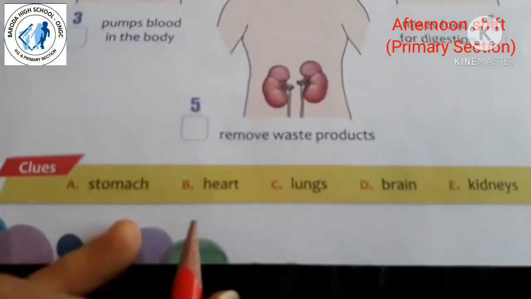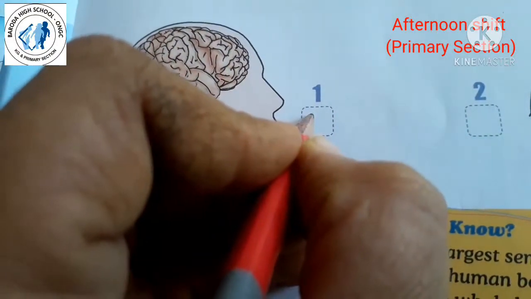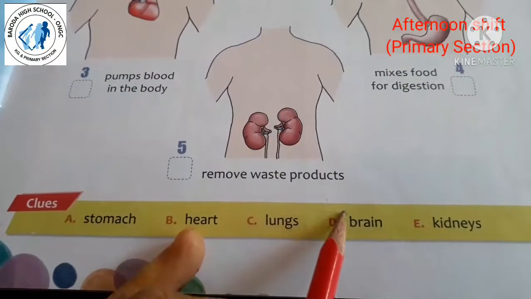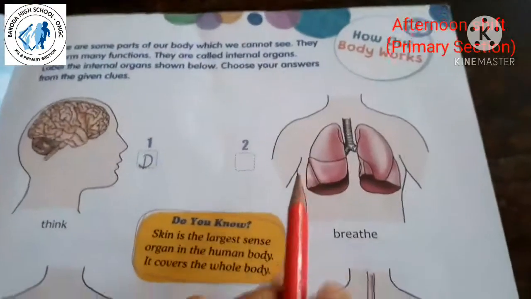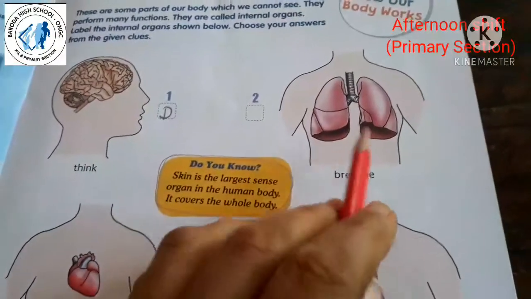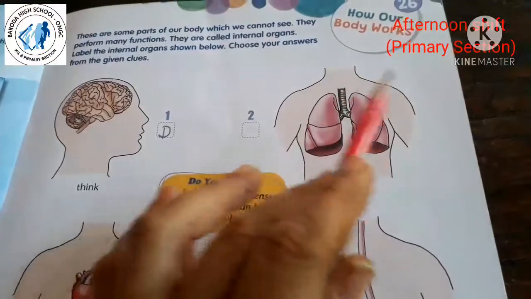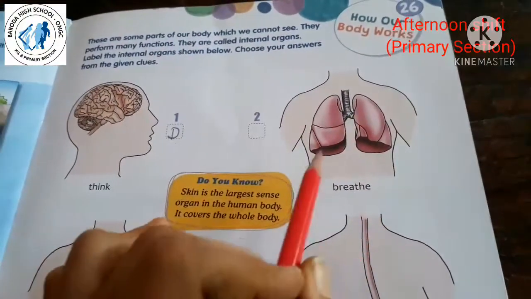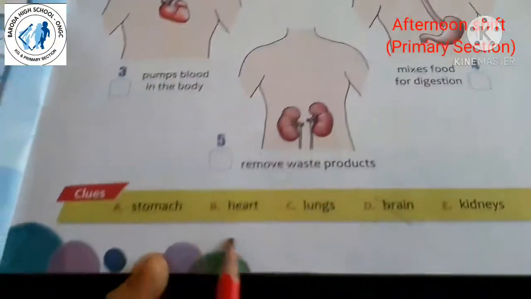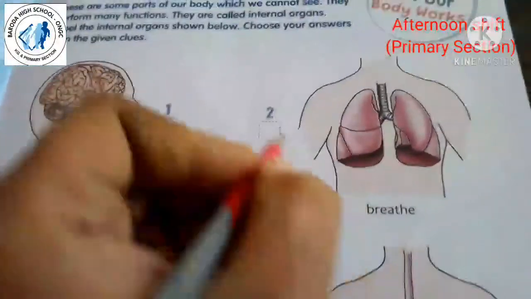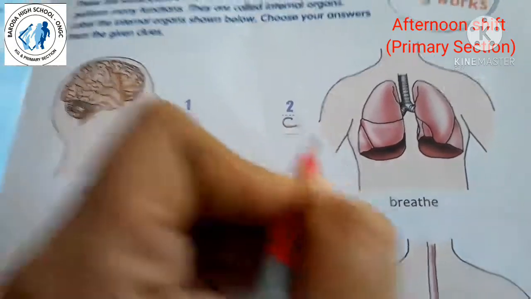Brain is D. So here we have to write D for brain. Okay. Then second, breathe. We breathe with the help of this part. So which part is this? Lungs. So where are the lungs? Here. C. So write down here C.